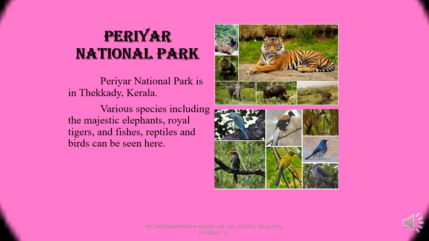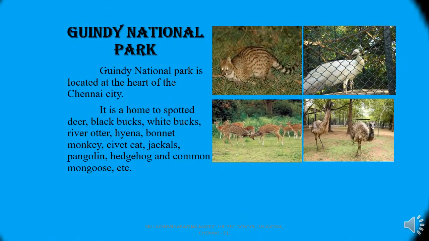Periyar National Park. It is in Thekkady, Kerala. Various species including the majestic elephants, royal tigers and fishes, reptiles and birds can be seen here. Guindy National Park. It is located at the heart of Chennai city. It is home to spotted deer, black bucks, white bucks, hyena, bonnet monkey, jackals, pangolin, and common mongoose, etc.